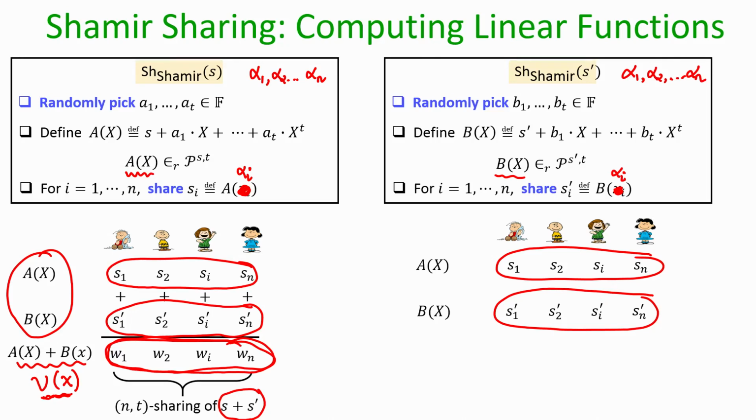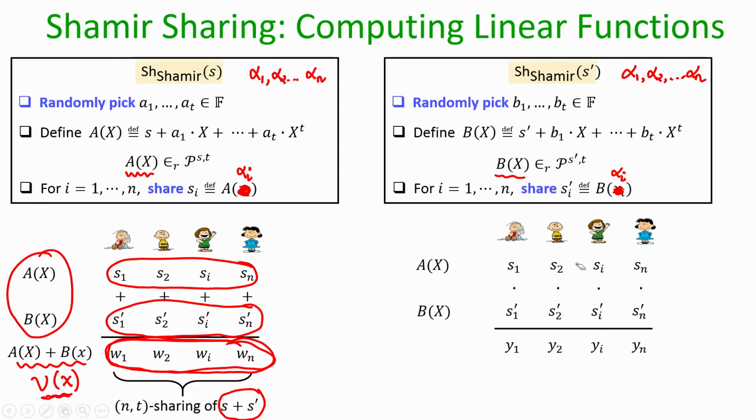Again, based on whatever we have seen till now, you might be tempted to propose: why not let each party multiply locally its share of S and its share of S prime? So, let us do that. Each party, say party P 1, takes its share of S and its share of S prime and multiplies them to obtain a new value, call it y 1. Similarly, P 2 takes its share of S and its share of S prime, multiplies them and gets a value y 2, and so on. Every party is doing that.